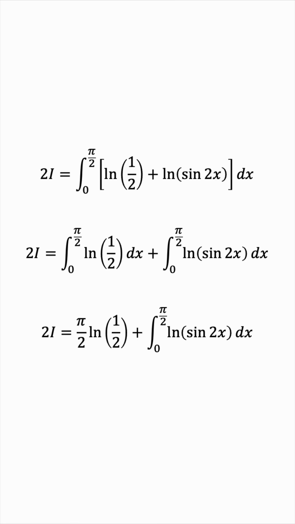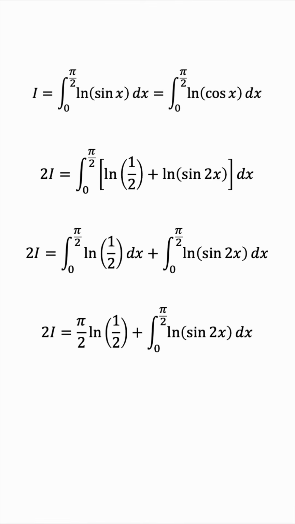So can we perhaps rewrite this in terms of I, the initial integral, which is the integral from 0 to pi over 2 of the natural log of sine x, or cosine x, by the way, because we proved that these are equivalent? So do we have any hope of rewriting this green integral in terms of the original I?